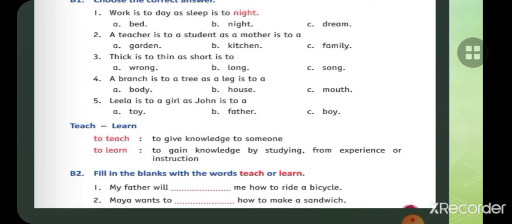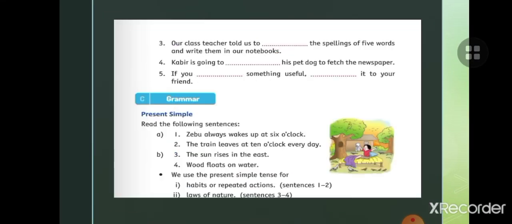My father will teach me how to ride a bicycle. The father is giving knowledge, so here you will write teach. Maya wants to learn how to make a sandwich. Maya wants to learn. Next is, our class teacher told us to learn the spelling of 5 words and write them in our notebook. Our class teacher told us to learn the spellings. Kabir is going to teach his pet dog to fetch the newspaper. Kabir is going to teach his pet dog to fetch the newspaper.